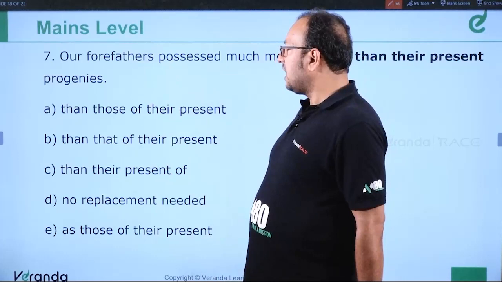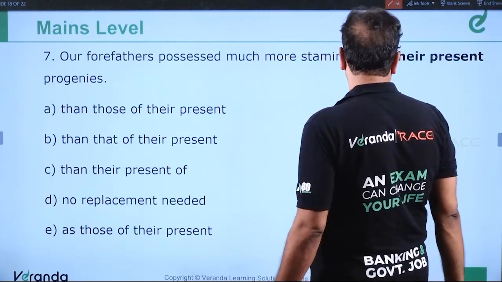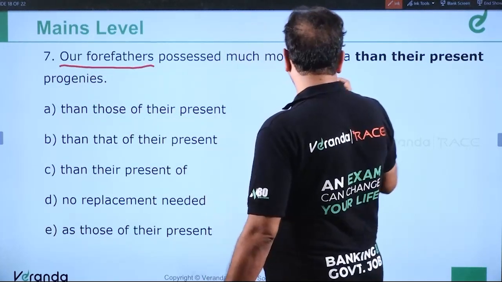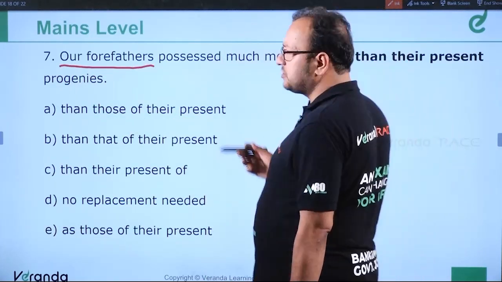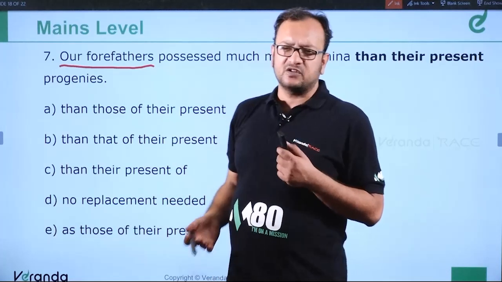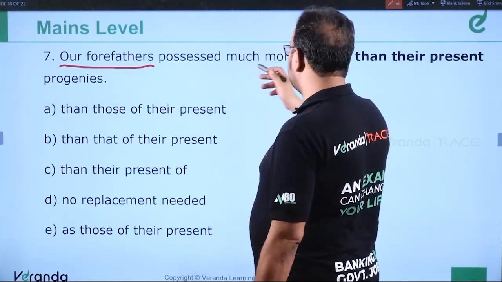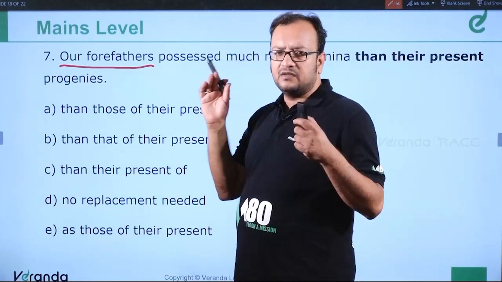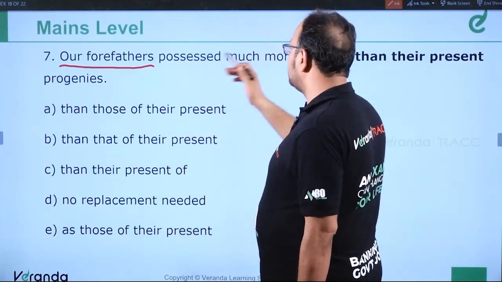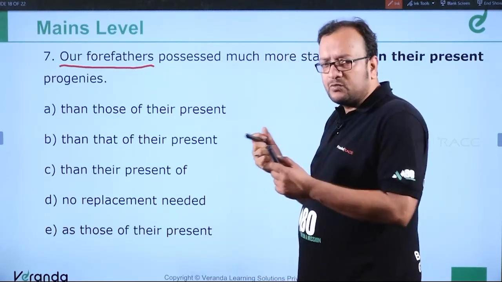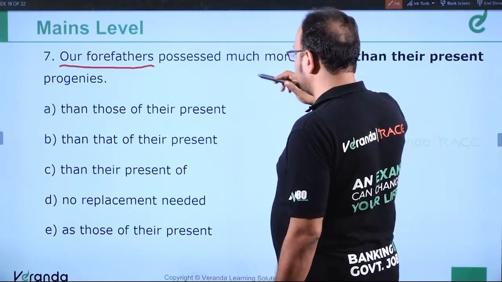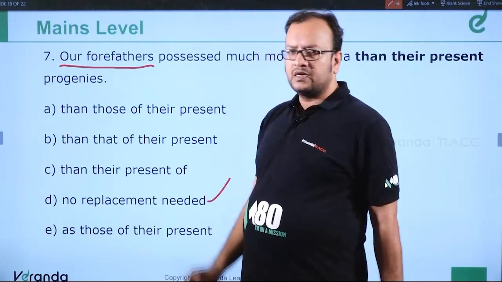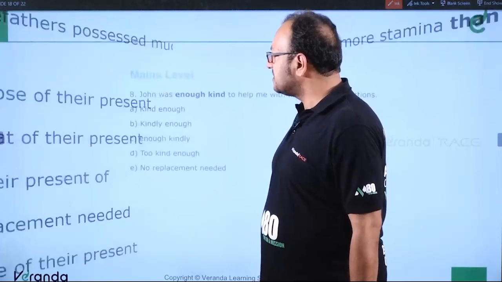Okay students, next question. Our forefathers possessed much more stamina than their present progenies. So we are comparing our forefathers with their present progenies. Progenies means offsprings. We are doing the correct comparison, means logical comparison. They had much more stamina than their present progenies, their current offspring. So no replacement is required, this is the correct answer. Clear? Okay, moving ahead, question number 8.